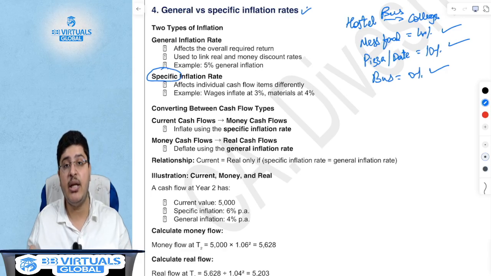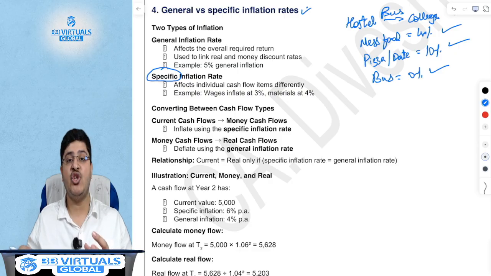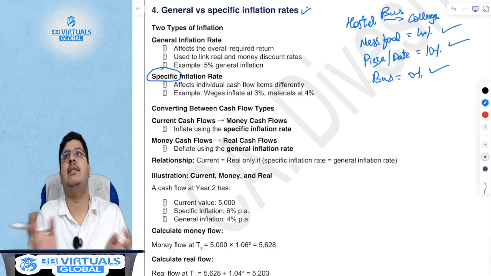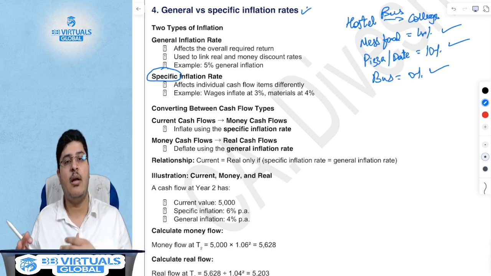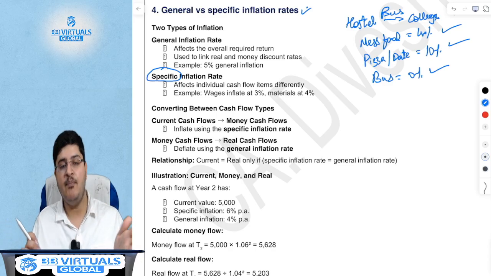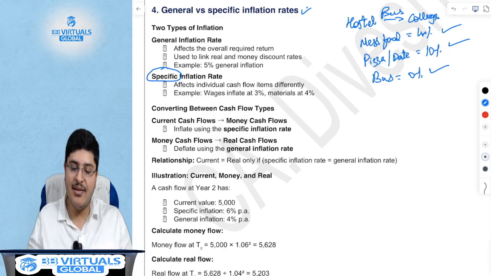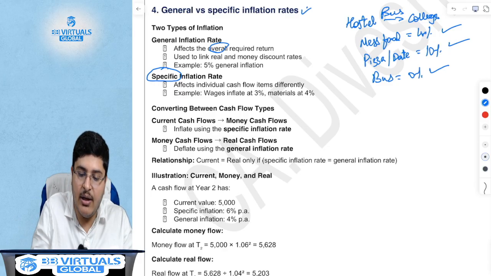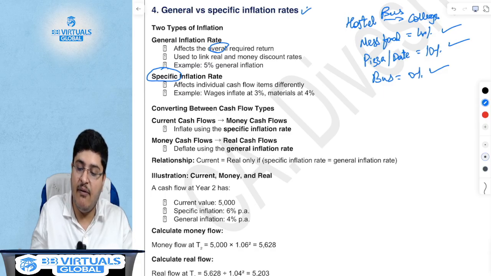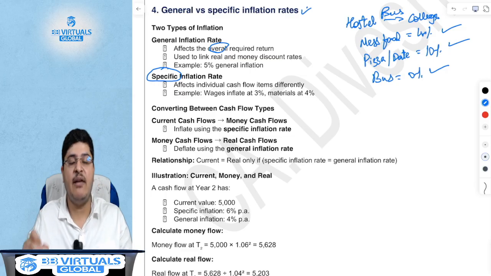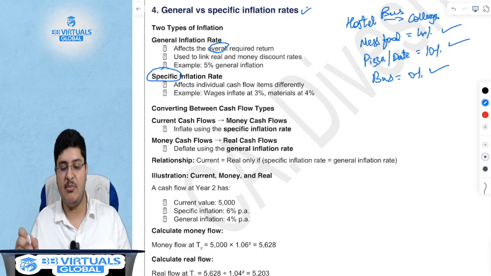What is the general inflation rate? For the sake of simplicity, it is the average from a country perspective. The government releases data of consumer index and consumer inflation. That is the overall inflation rate from an economy perspective. However, specific items have different inflation rates, which are specific inflation rates.